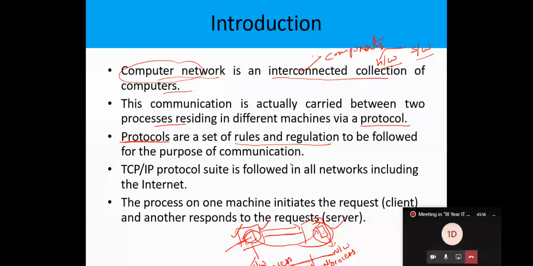All these things must be agreed by both the communicating systems, and these are called protocols. One of the most popular protocol suites available in computer networks is called the TCP/IP protocol. In this TCP/IP, we'll have some kind of rules, regulations, or terms and conditions.